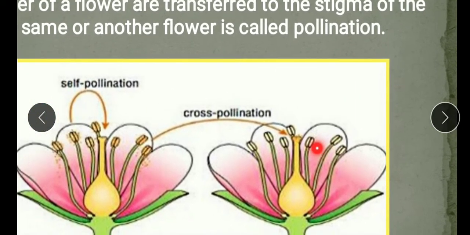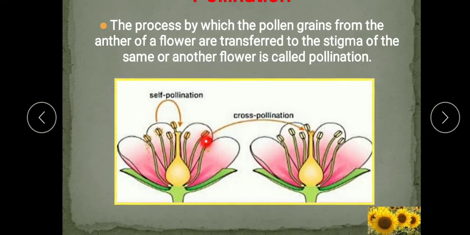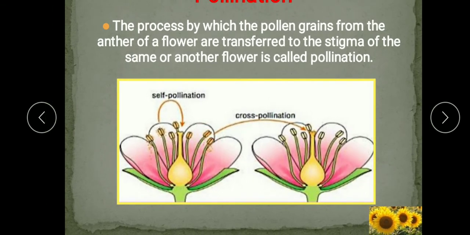When this flower is on another plant, on a different plant, and the pollen grains are transferred from this flower of one plant to the stigma of another flower on another plant, then it is cross pollination. So underline this definition in your book: self pollination and cross pollination.